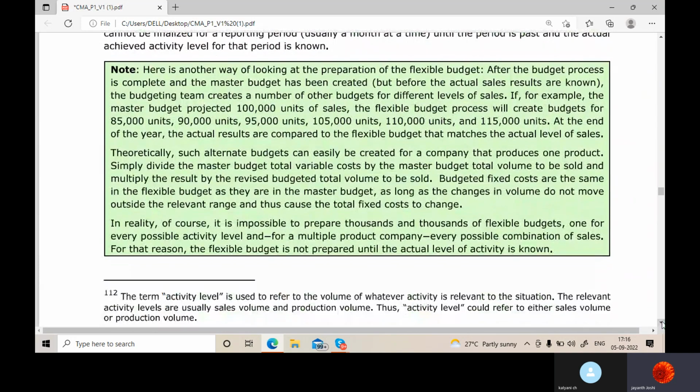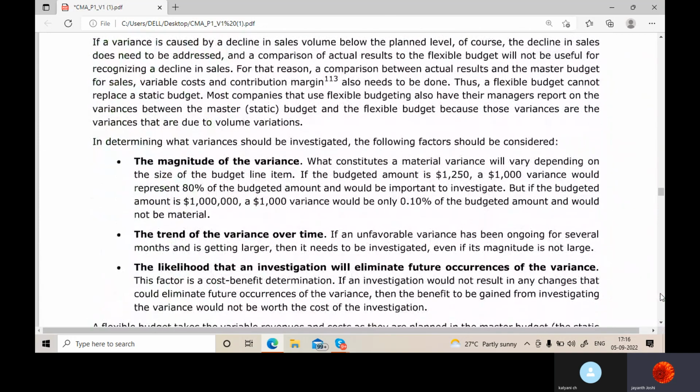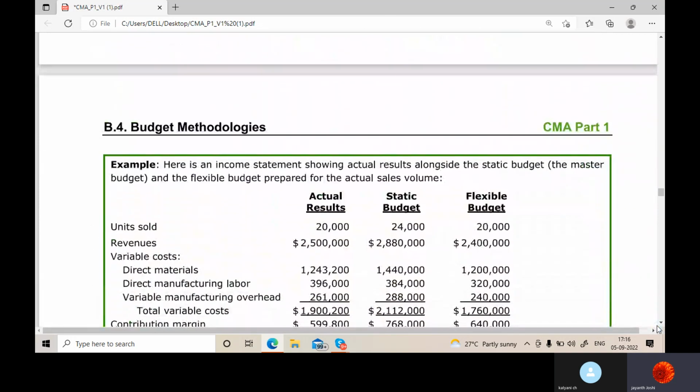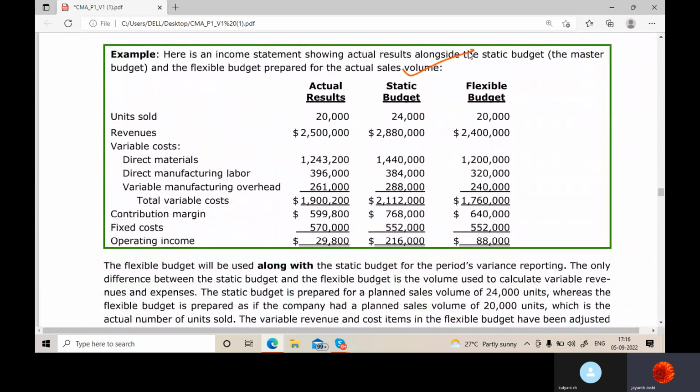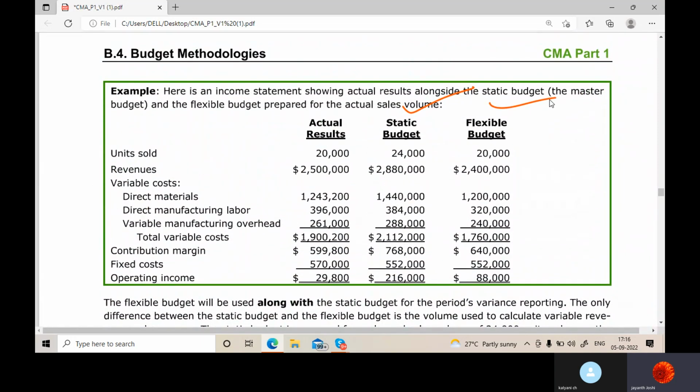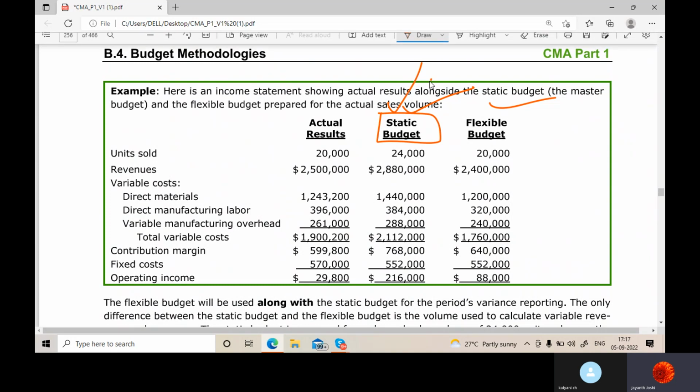Here we can see an example, I think, for a static and flexible budget. This is a static budget. This is a flexible budget. So what they have done, they already have fixed this. This is what is the level of activity they want at any cost.